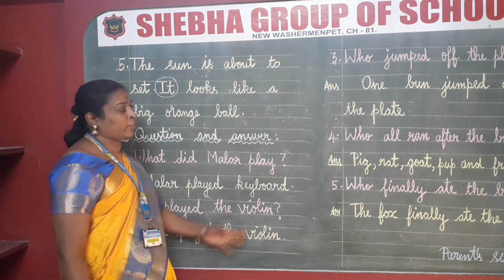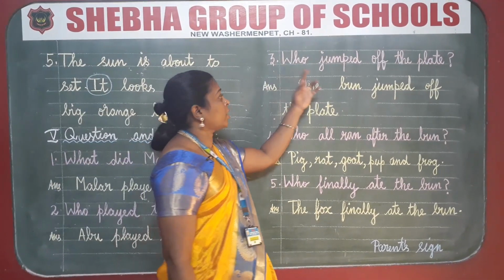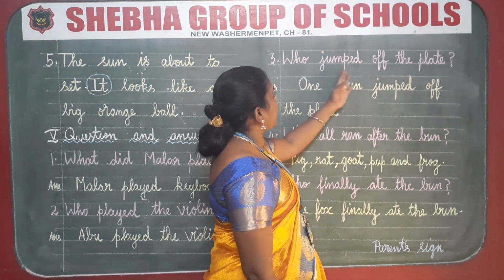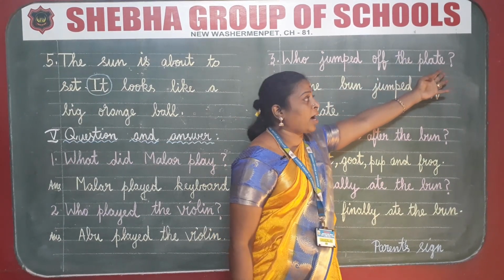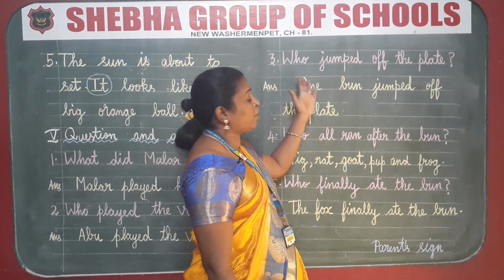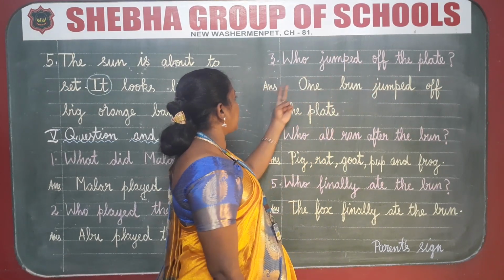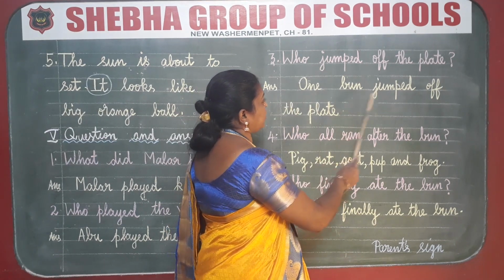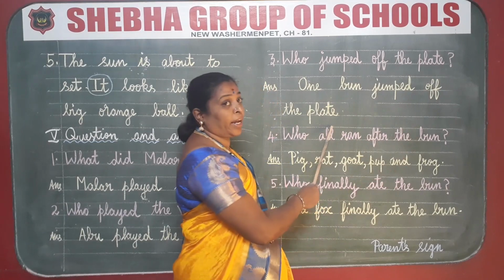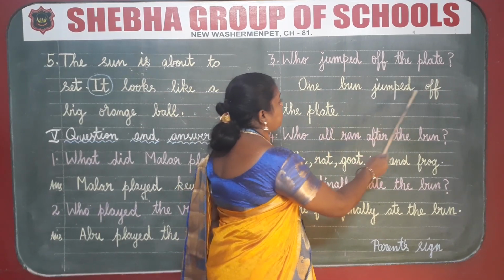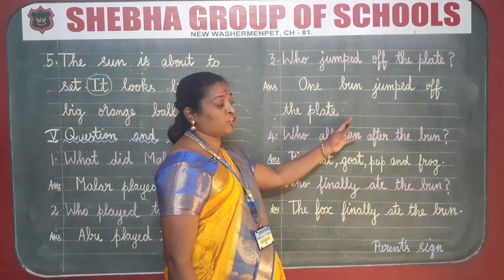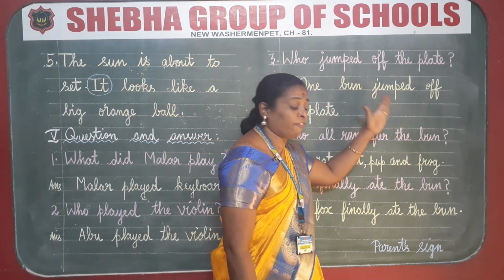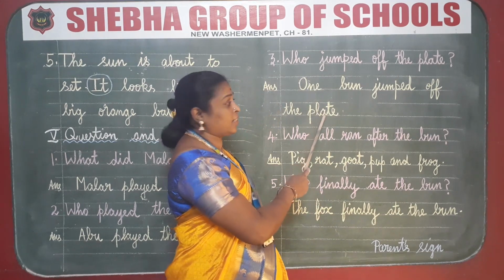Okay, students, now we are going to write the third one. Who jumped off the plate? Question mark. Answer. Keep 2 finger space gap and write the answer. One bun jumped off the plate. Full stop. That is the answer.